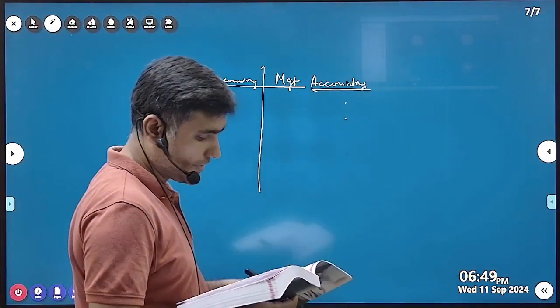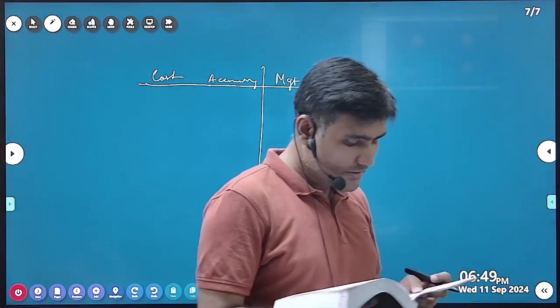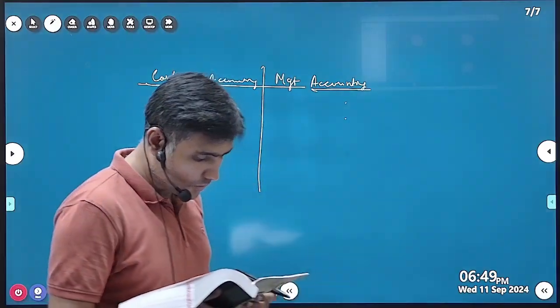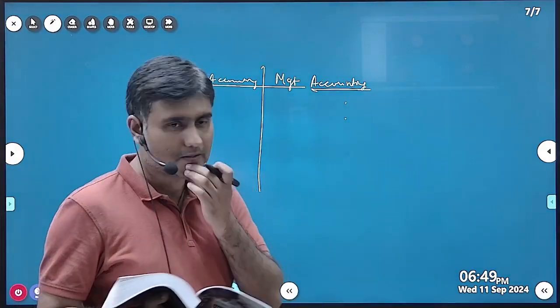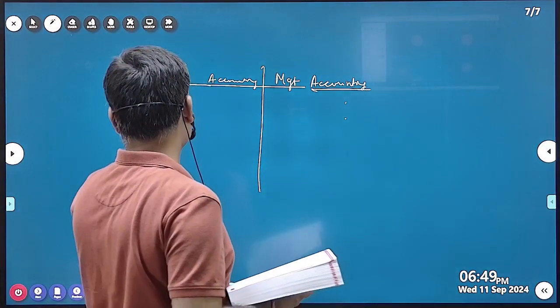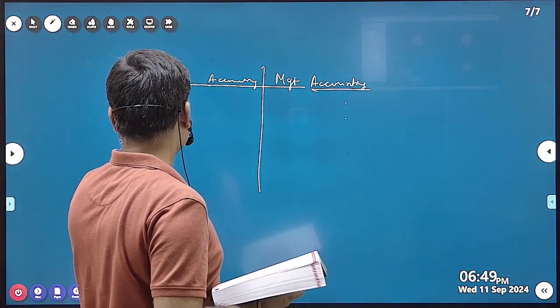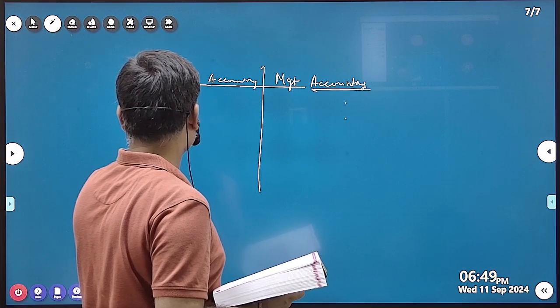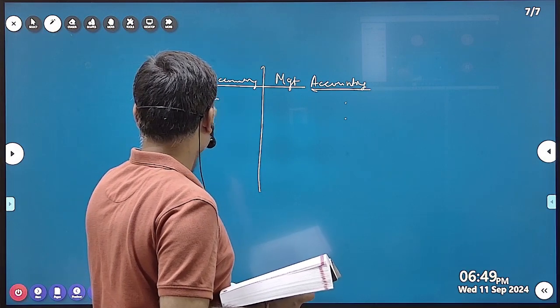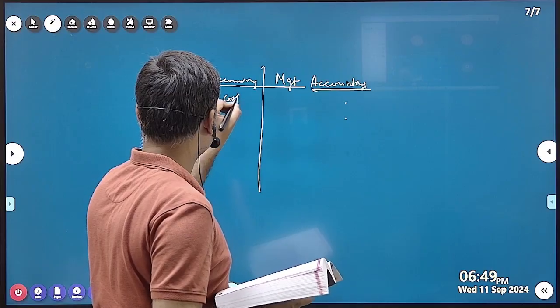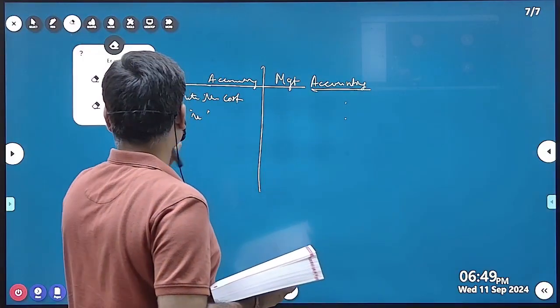Cost accounting and management accounting. Cost accounting revolves around cost computation, cost control, and cost reduction. Cost accounting includes, first we will compute the cost.